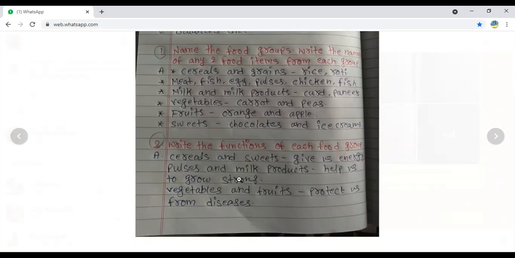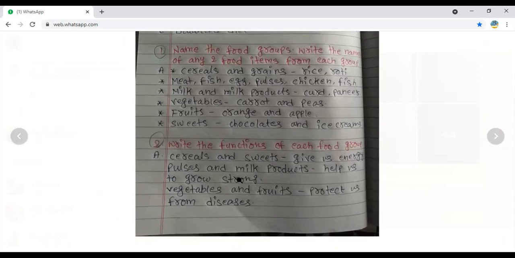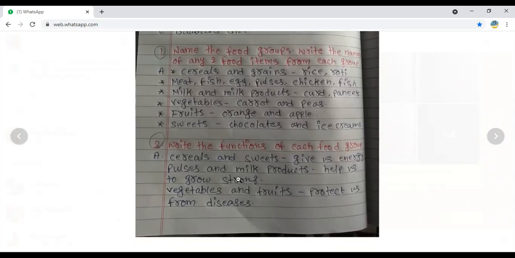Next, move to the second question. Write the function of each food group. So we are having particular names. Cereals and sweets give us energy. These are the 2 foods, the cereals and the sweets. Both will give us energy giving food. So I have written gives us energy.